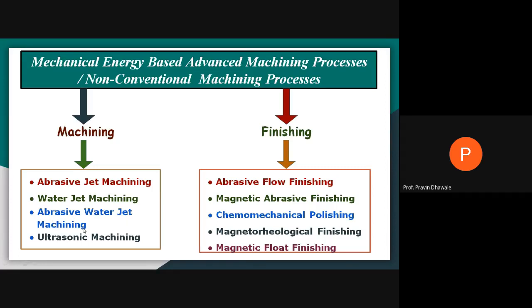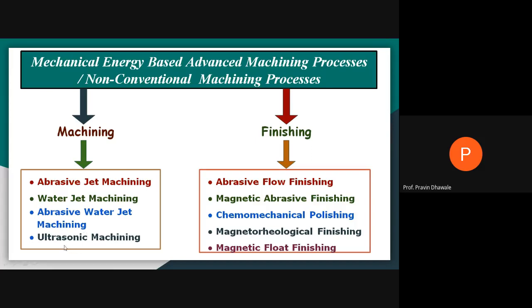Third one is abrasive water jet machining. That is nothing but a combination of water plus abrasive. Here only abrasive is used, here only water is used, and here you are using abrasive plus water. So it will be abrasive water jet machining.